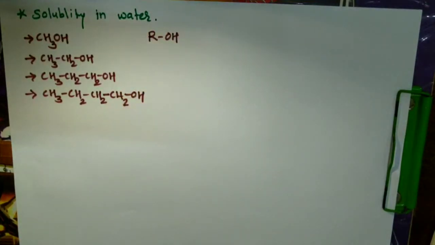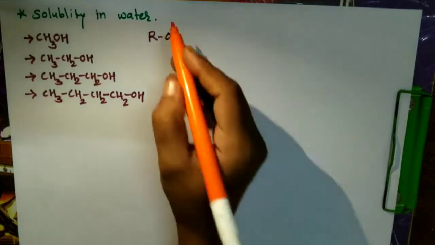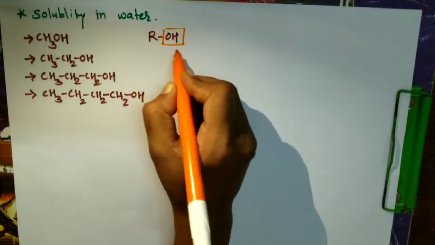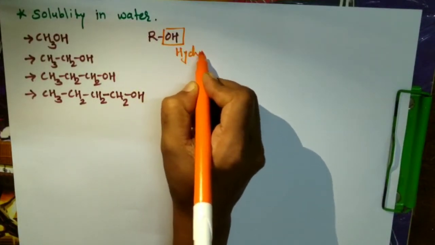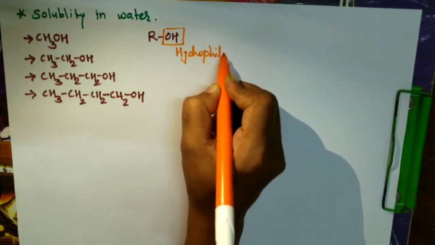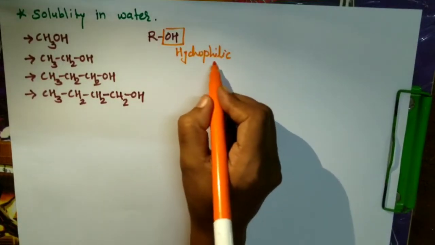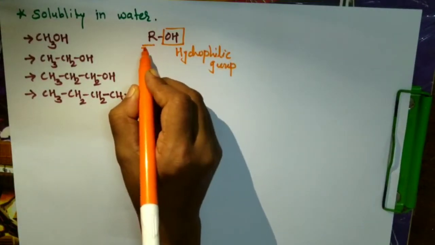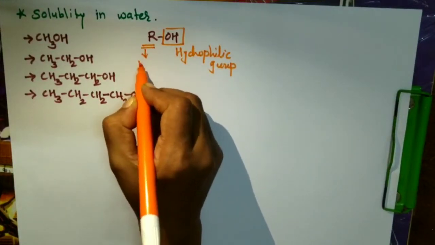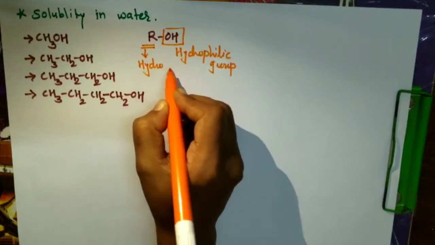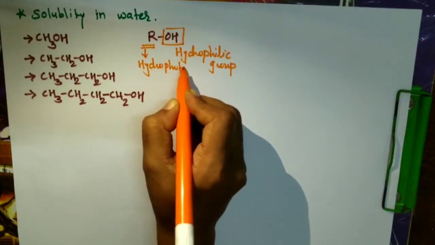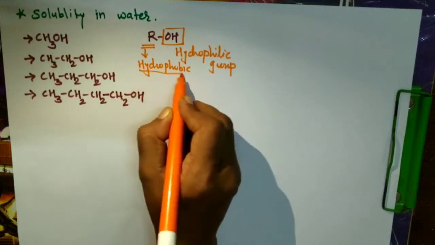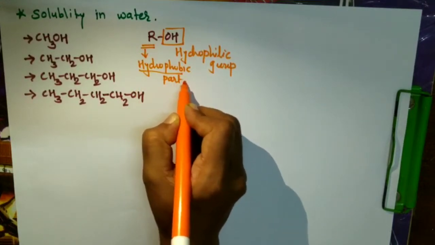In case of ROH, this OH group is hydrophilic, means water loving group. This is a hydrophilic part, whereas this R carbon chain is hydrophobic. So this is the hydrophobic part of an alcohol.